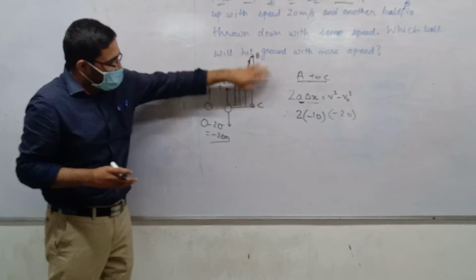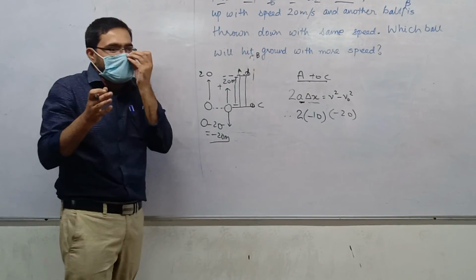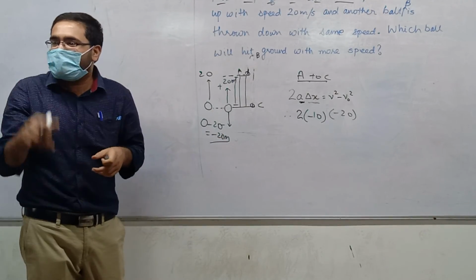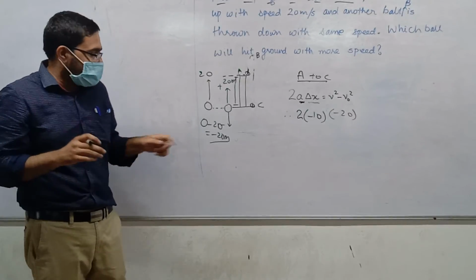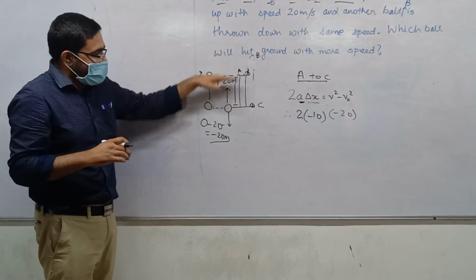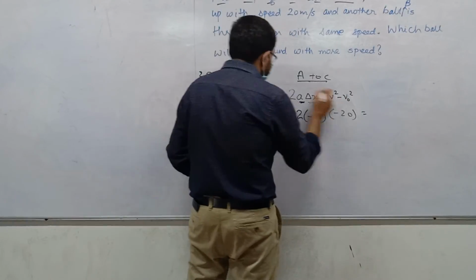Only the initial and final positions matter. It was here, it disappeared and appeared here. In which direction did it move? Downward, and downwards is negative. So 20 in value but downwards, so minus 20. That's the physics way of explaining.